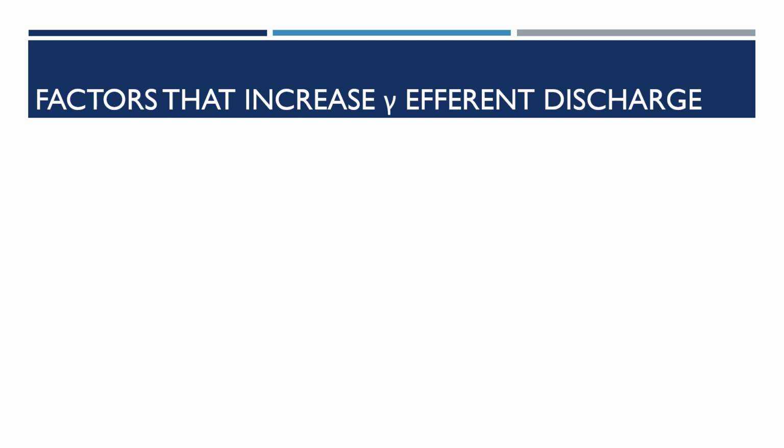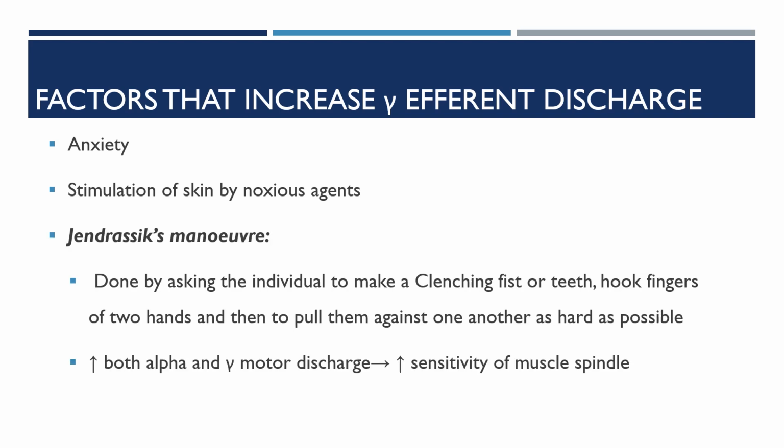Factors that increase the gamma efferent discharge are anxiety, stimulation of the skin by noxious agents, and the Jendrassik maneuver. To increase the gamma motor neuron discharge, we do the Jendrassik maneuver.